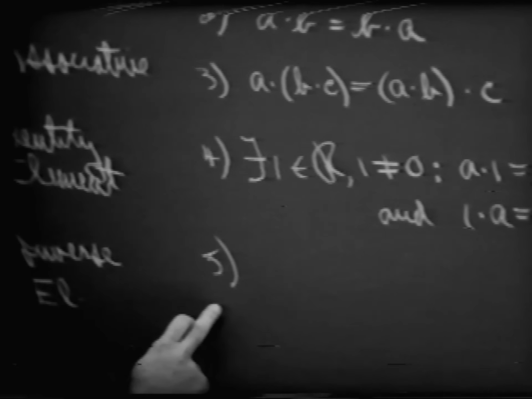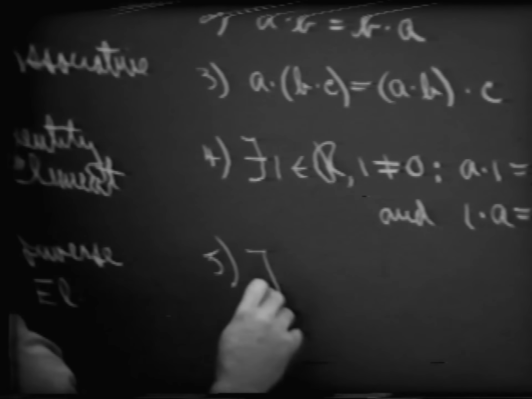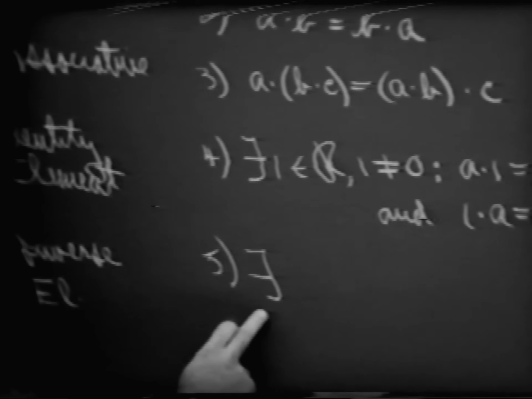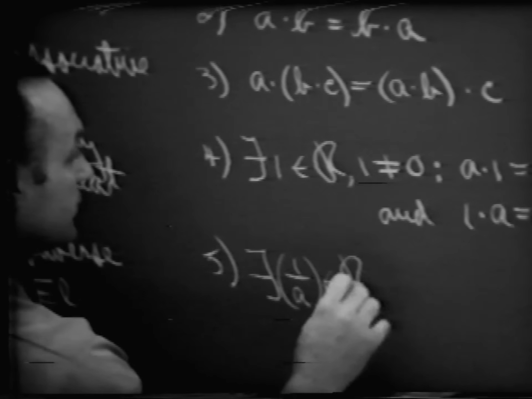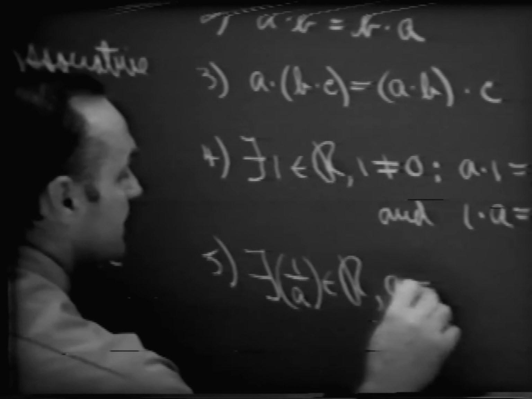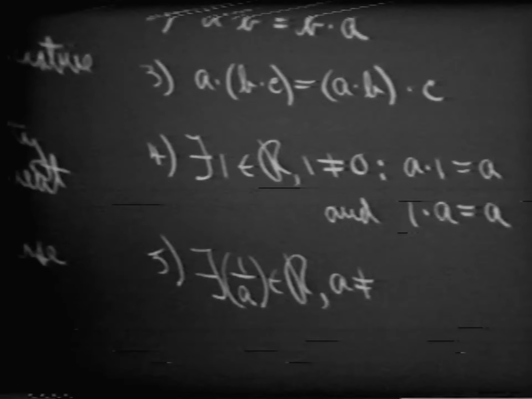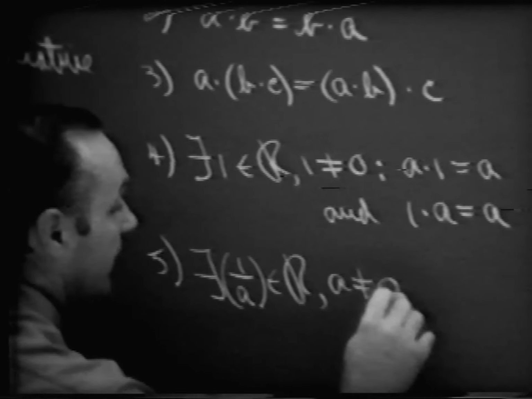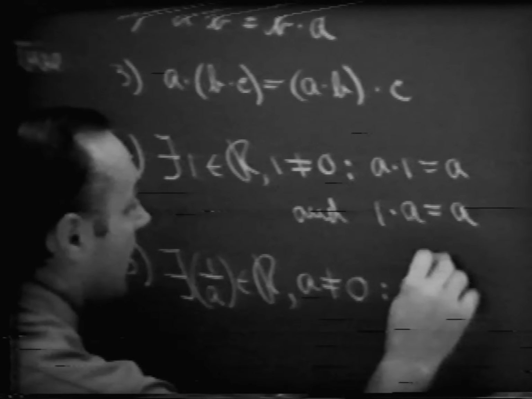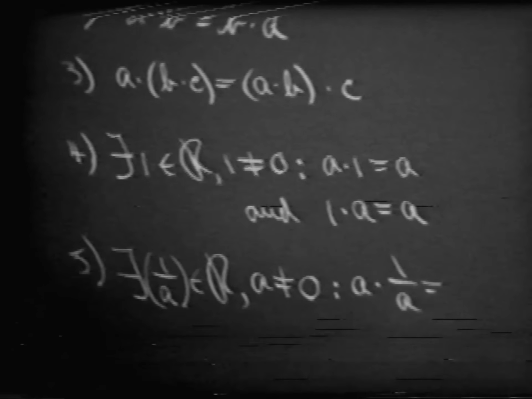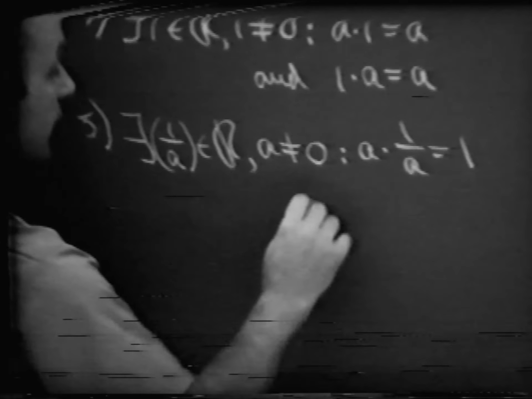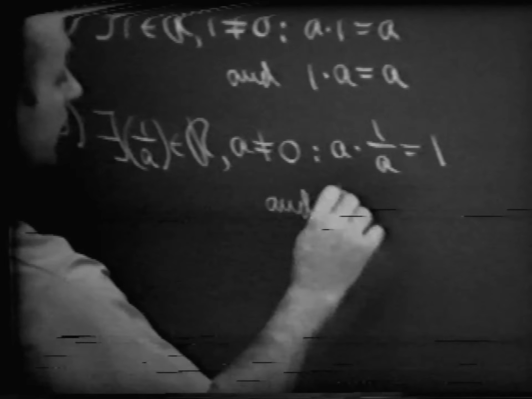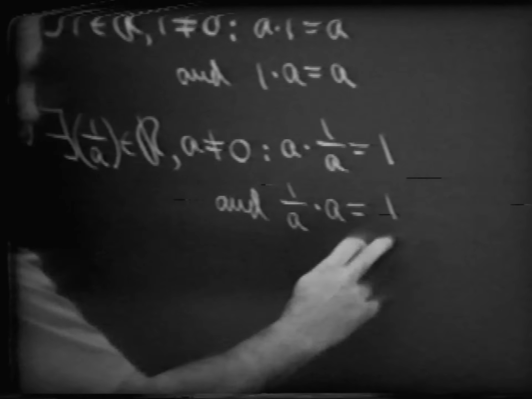And once we have that identity element, there exists some element, which I may write as 1 over A, belonging to the set of real numbers. In this case, the element A cannot be equal to 0, such that A times 1 over A is going to be equal to 1, the identity element, and in fact we may write 1 over A times A is equal to 1.